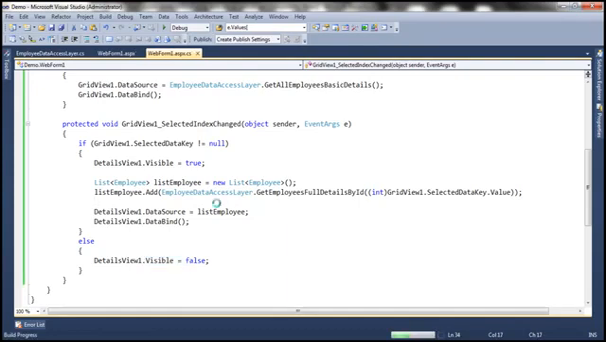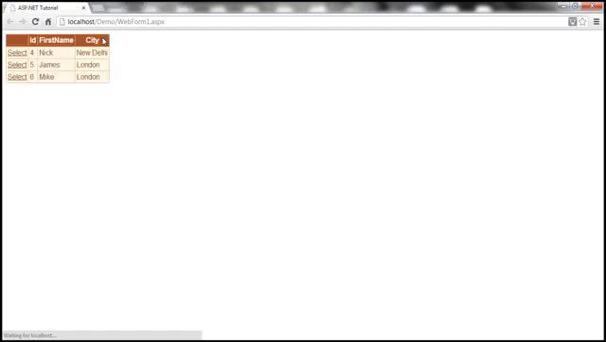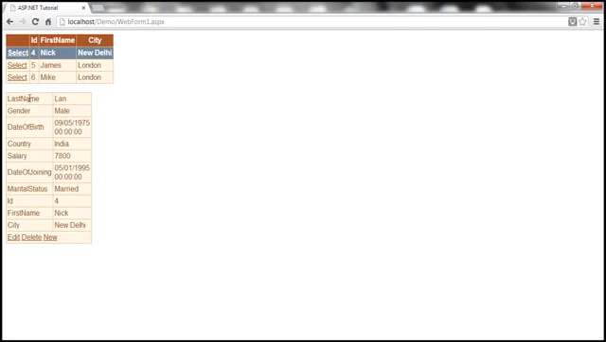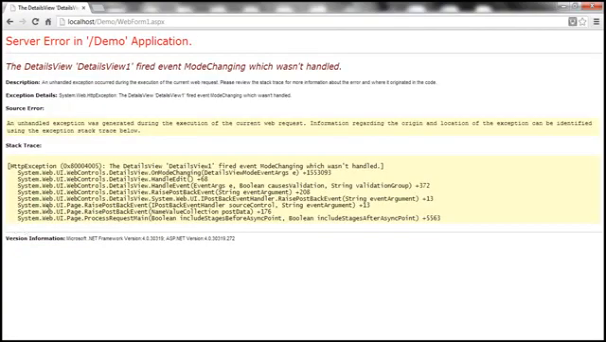So let me run this and see what's going to happen. Obviously when the web form loads, we should have all the employees there. Select the employee, and look at this, we have the selected employee details here. Now there are several problems here, we'll fix them. First of all, let me click edit here. Okay, the DetailsView1 fired event ModeChanging, which wasn't handled.